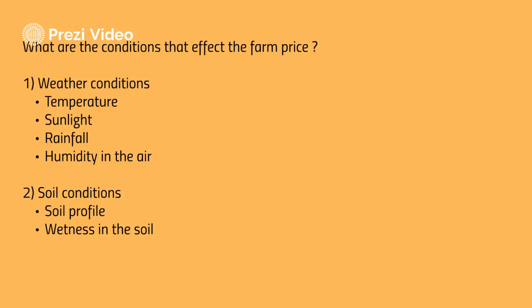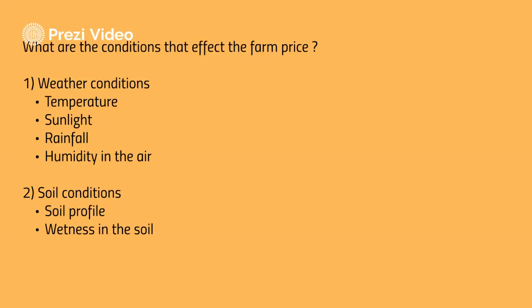India is a peninsular country. Almost all three sides of India are surrounded by huge water bodies. So each and every state will be experiencing different climatic conditions and different soil conditions. These two factors will be affecting the price of a particular crop a lot.